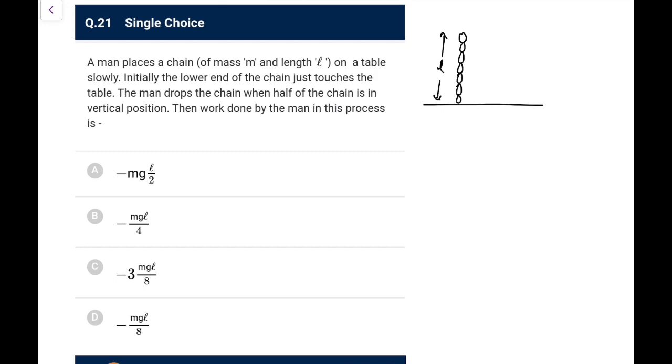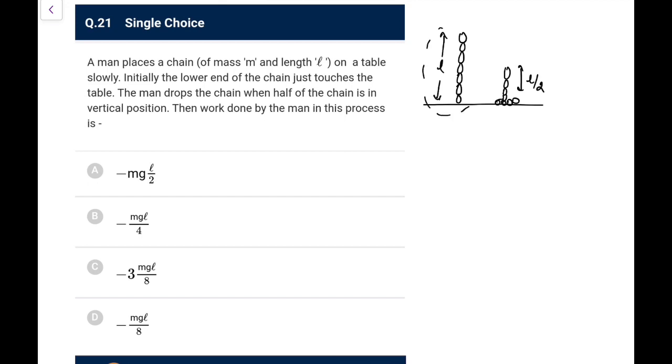Okay, so he places the chain on a table slowly. So first he is putting it slowly till half is remaining, like here. So this is L by 2. So first of all, what is the work done by the man? Basically that you can say is the change in the potential energy, that is the work done, because the kinetic energy otherwise would have increased. So work done would be the change in the gravitational potential energy.